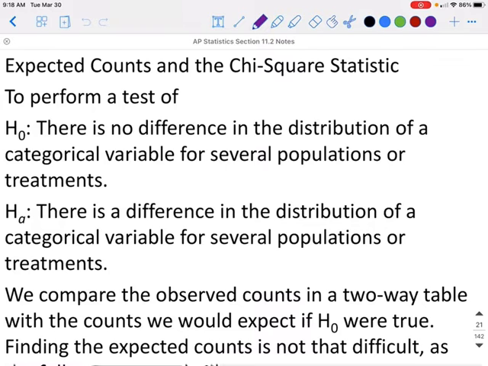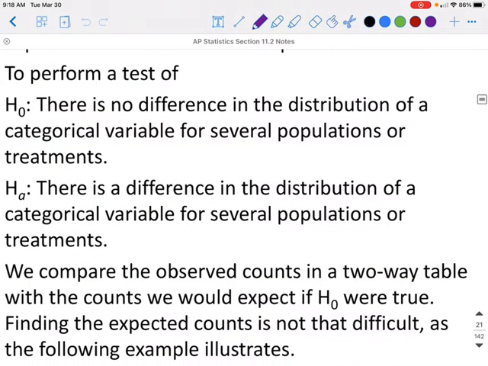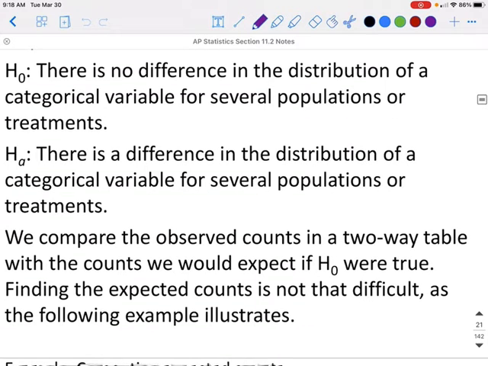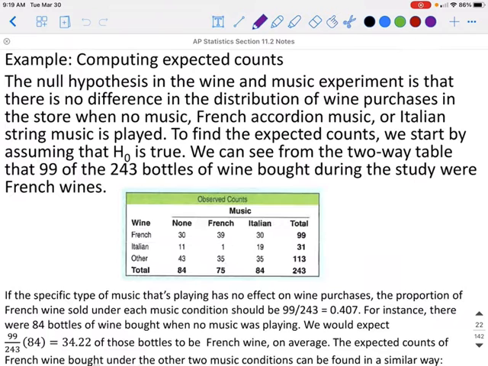So when we want to find the expected counts in the Chi-Square statistic to perform a test, we're going to do two hypotheses. Our null hypothesis is that there is no difference in the distribution of the categorical variable for several populations or treatments. And the alternative is that there is a difference in the distribution of the categorical variable for several populations or treatments. We compare the observed counts in a two-way table with the counts we would expect if the null hypothesis were true. Finding the expected counts is not that difficult, as the following example illustrates.